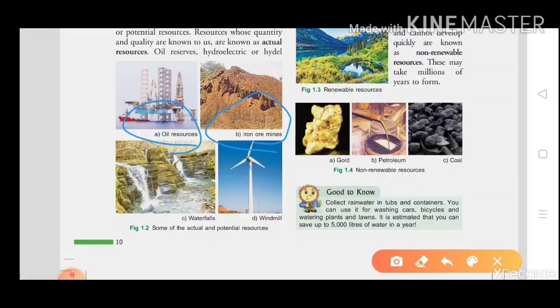Because what are actual resources? The resources whose quantity and quality are known to us. We can know the quality and quantity of soil, and we can know the quality and quantity of all these resources. That's why we call these your actual resources.